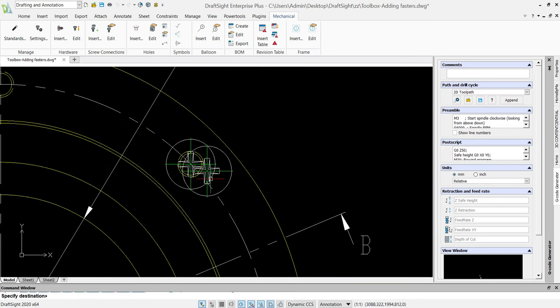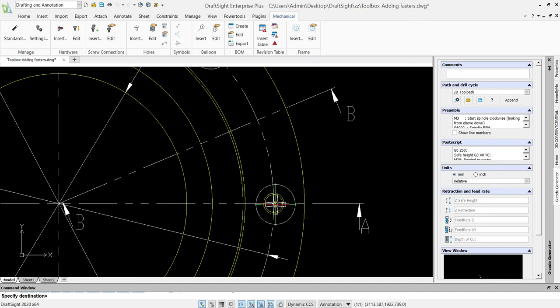You can even change the angle. You can place multiple entities at a time. So this is how this hardware works.